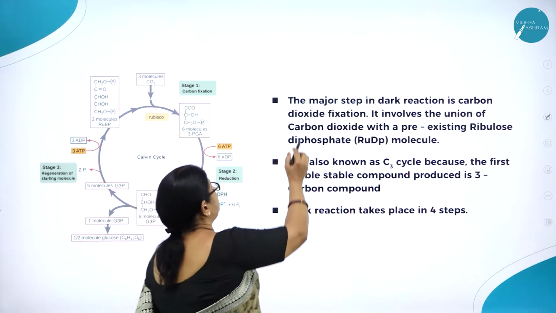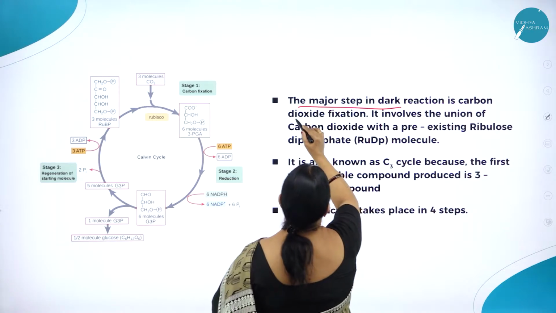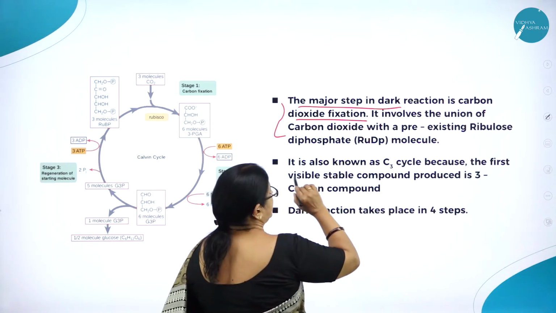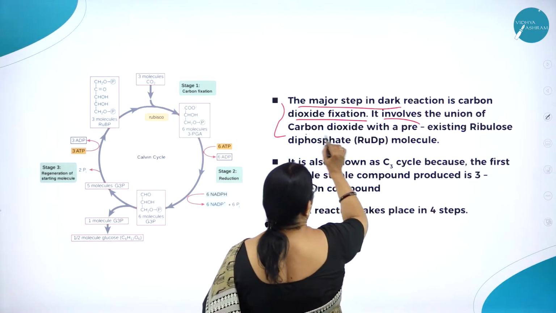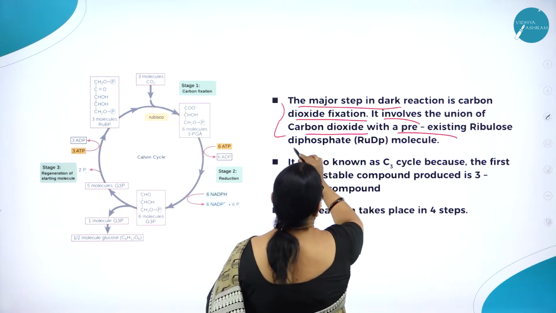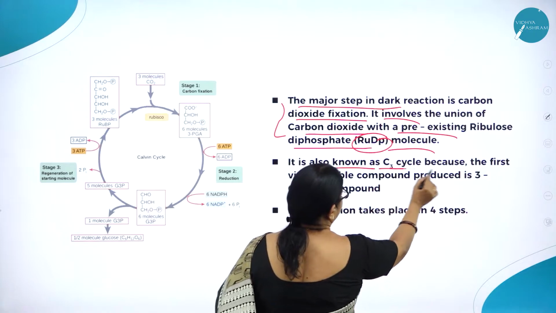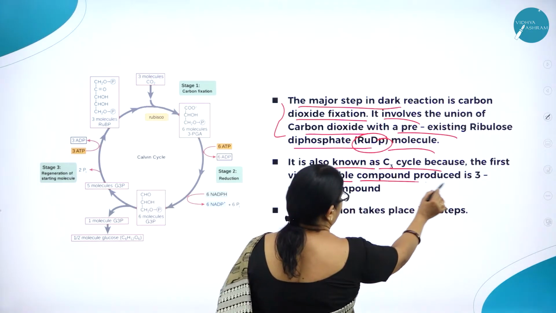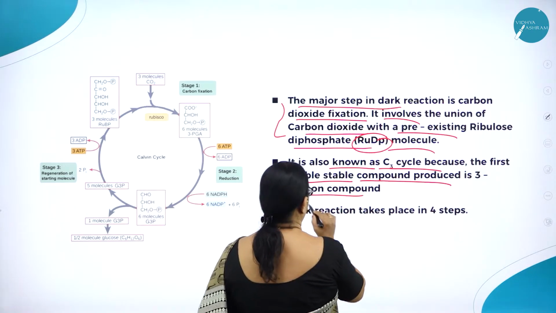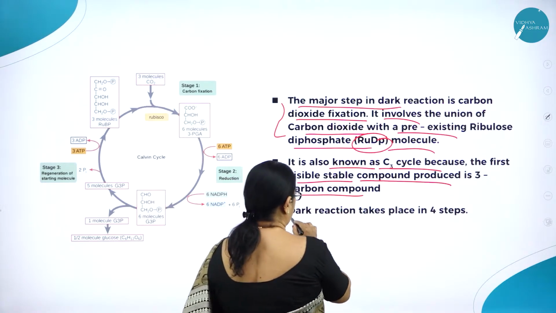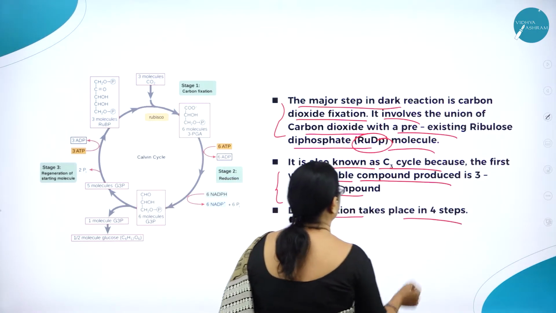So the major step in dark reaction is carbon dioxide fixation. As I said, it involves a union of carbon dioxide with a pre-existing ribulose diphosphate, that is RUDP molecule. It is also known as C3 cycle because the first visible stable compound produced is a 3-carbon compound, and dark reaction takes place in 4 steps.